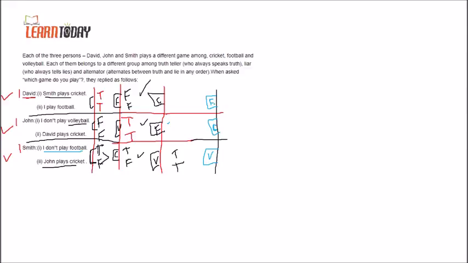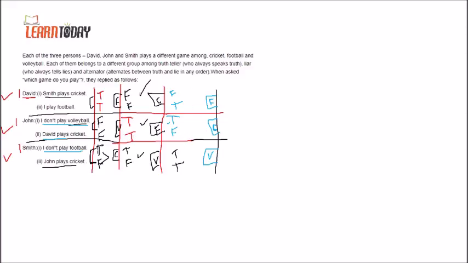Now we will check if this contradicts anywhere. Smith plays cricket? No, Smith is playing volleyball, so this statement is false. Now, I play football: he is playing football, so he is telling the truth. Now for John, I don't play volleyball: yes, it's true, because he is playing cricket. David plays cricket, but David is playing football, so this is false.